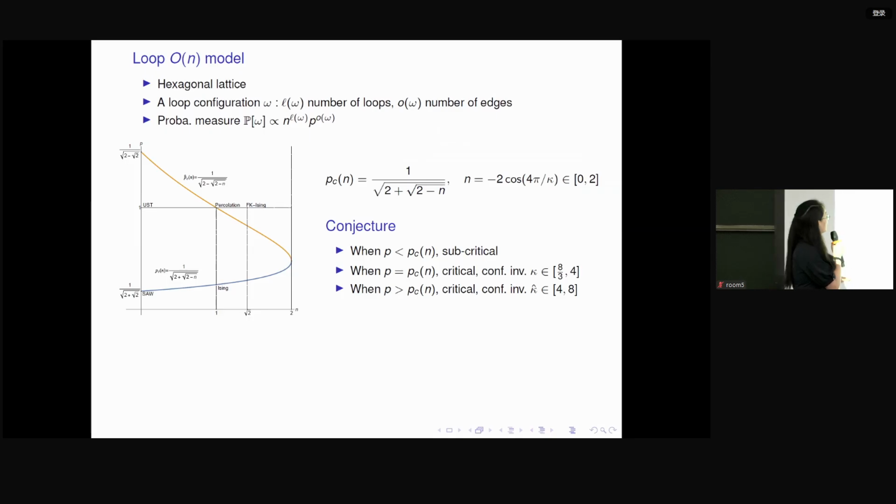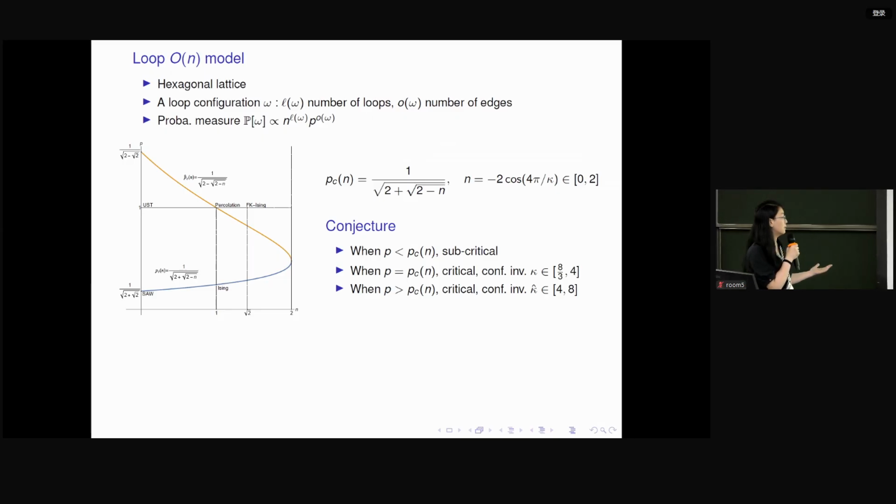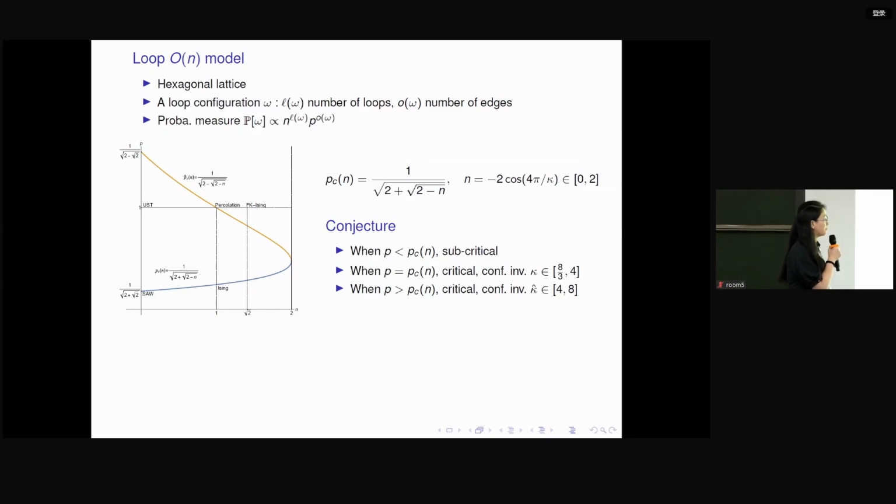The more interesting phenomenon is that there is a third phase when p is bigger than p_c. In standard Bernoulli bond percolation, when p is bigger than p_c, this is supercritical. However, in this loop O(n) model, when p is bigger than p_c, the model is still critical. So there are two critical phases.